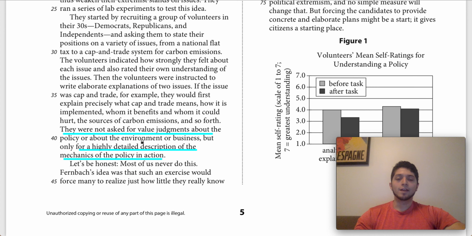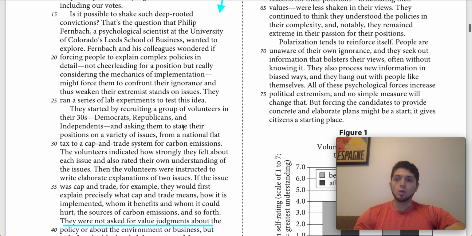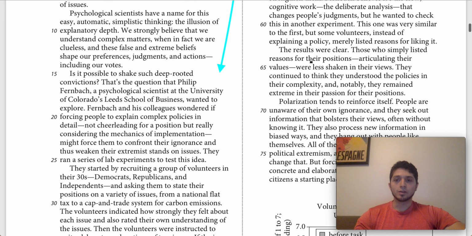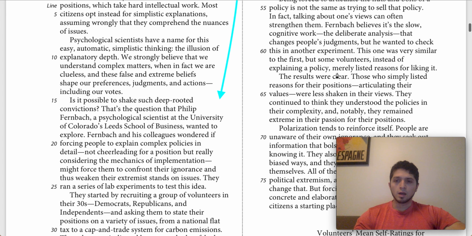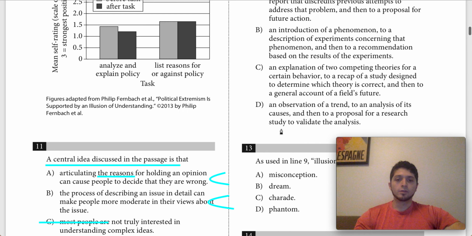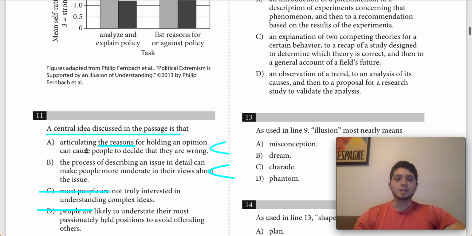This is the thing that caused them to soften their opinions. When they were actually required to just list their reasons, which is here, merely listing reasons for liking a policy, right? That would sort of match reasons for believing it. What happened was that they were less shaken in their views. So that's the first error that I think for A, is that it's not articulating the reasons for holding an opinion. It's more so describing the mechanics of the policy that's going to soften the position.